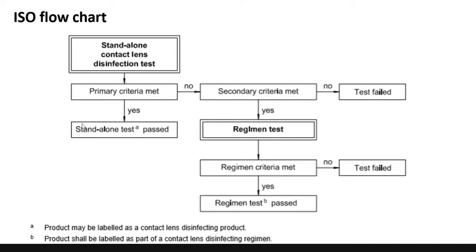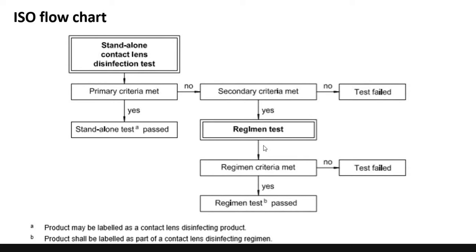If it does not satisfy the primary criteria, then it goes to the secondary criteria. If the secondary criteria is also not met, then the solution has failed and it cannot be sold in the market. If it passes the secondary criteria, then it goes to the regimen test.